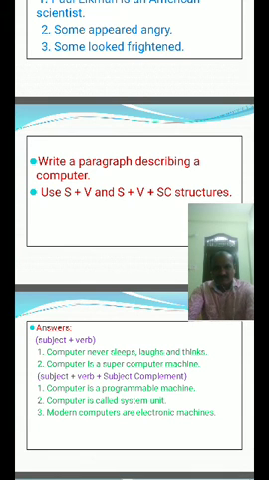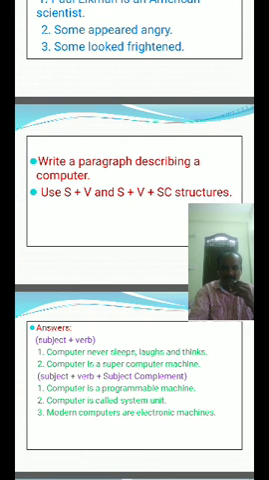First of all, I will read the paragraph describing a computer. Computer is a programmable machine. This means it can execute a programmed list of instructions and respond to new instructions that are given. Computer is called the system unit.